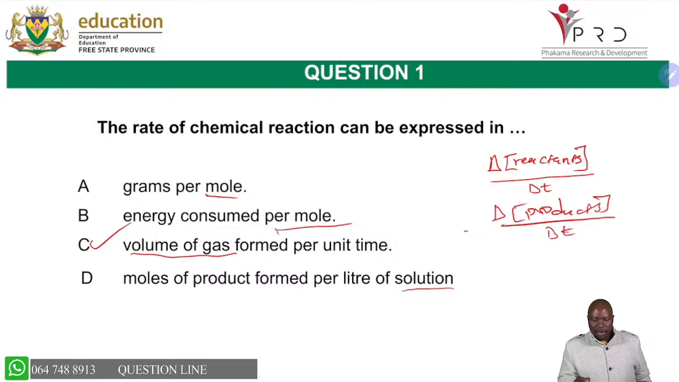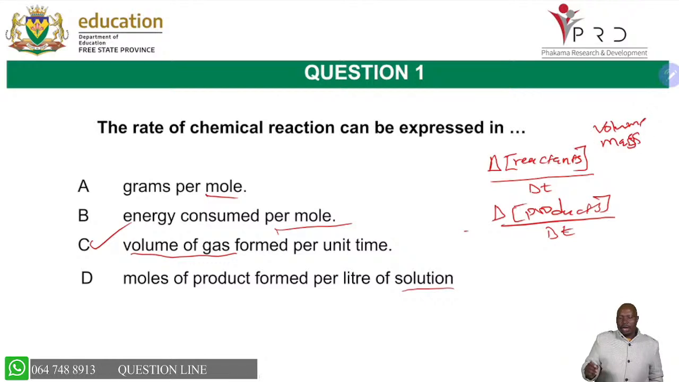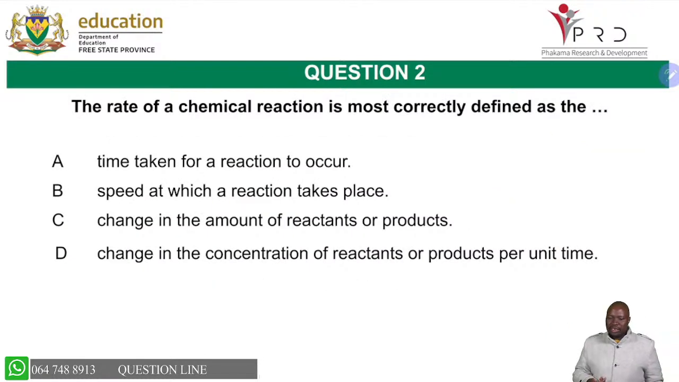You can ask yourself, say you said concentration. It's not only the concentration. It can be a change in concentration, a change in volume, or a change in mass. So all of those, we are able to utilize them to measure our rate of reaction. So always remember that we can do that differently.